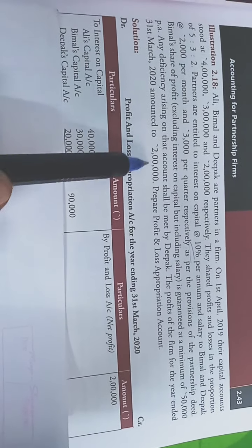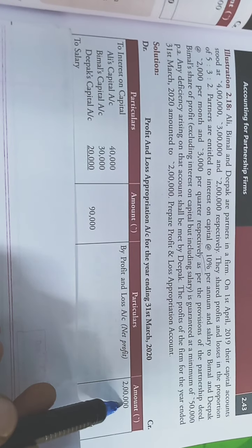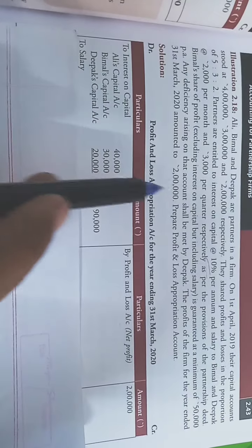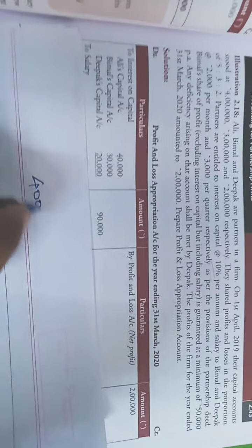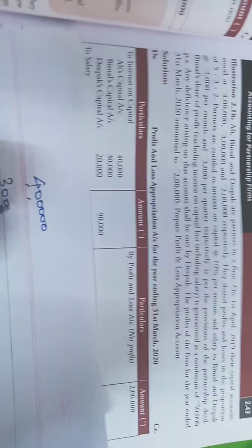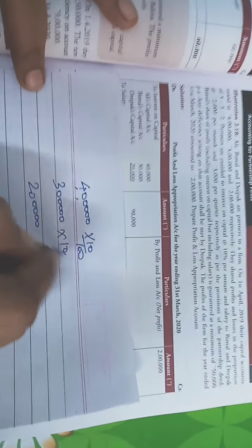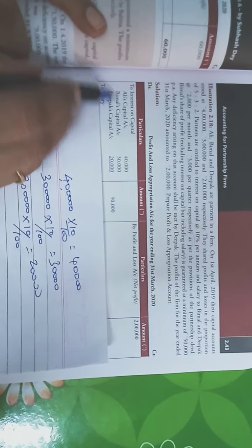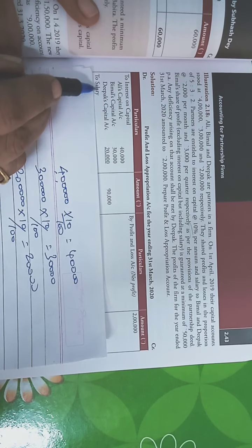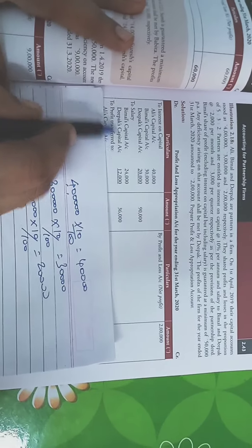Given profit 2 lakhs. So in the profit and loss appropriation account, net profit rupees 2 lakhs we have written. Then we have to calculate interest on capital. Capital: Ali 4 lakhs, Bimal 3 lakhs, Deepak 2 lakhs. 10% interest on capital per year: 40,000, 30,000, 20,000, totally 90,000. Then salary to Bimal and Deepak.